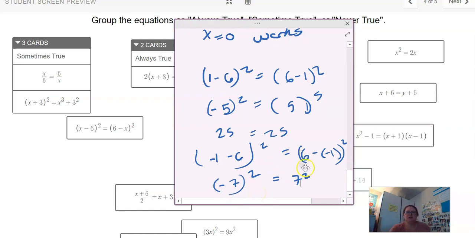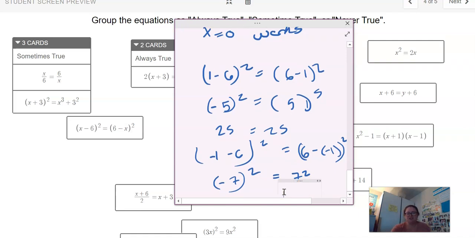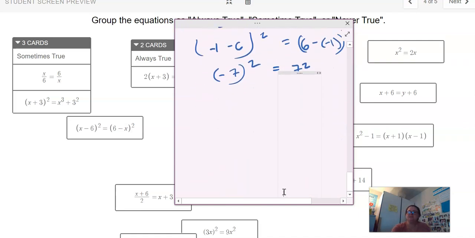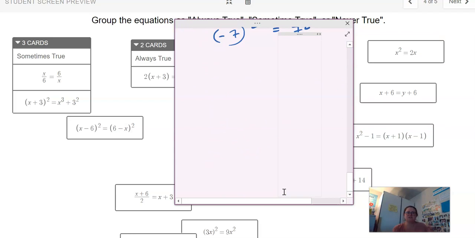So you might be thinking, well, yeah, that's a lot of numbers, and hopefully you can start to see the pattern. Whatever's happening, I'm finding the difference, and I'm squaring it, and the squaring negates the negative. So it's looking to me like this is always true. Now, if you want proof, we could FOIL it out, and I'll just show you that really quick.